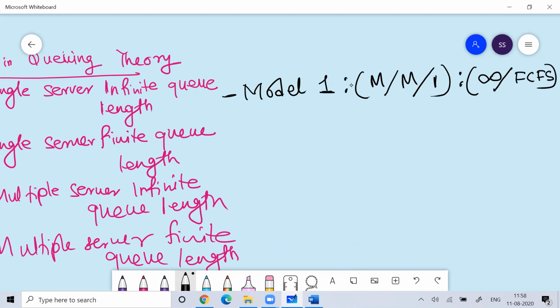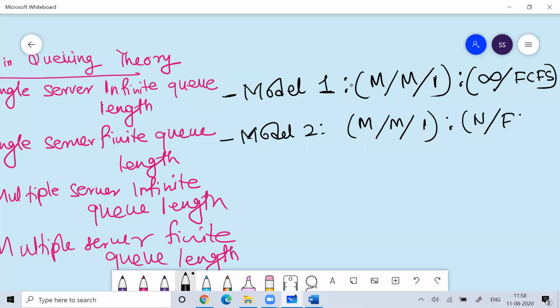Then this is model 2. Model 2 is M slash M slash 1, then finite population, so N slash FCFS, first come, first serve.